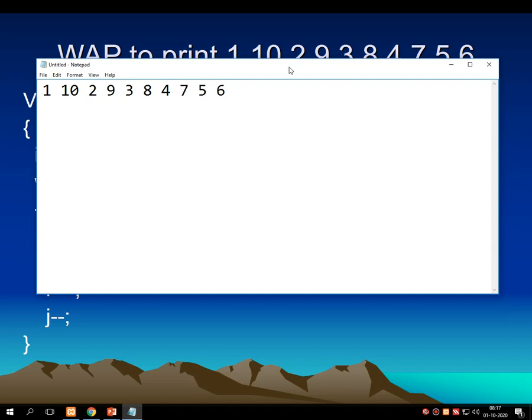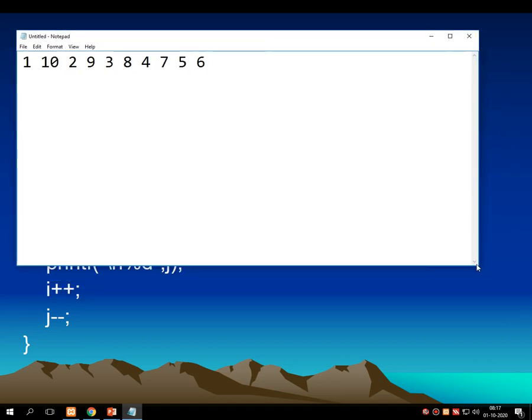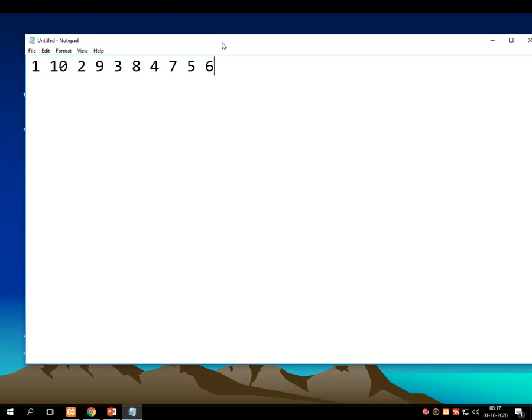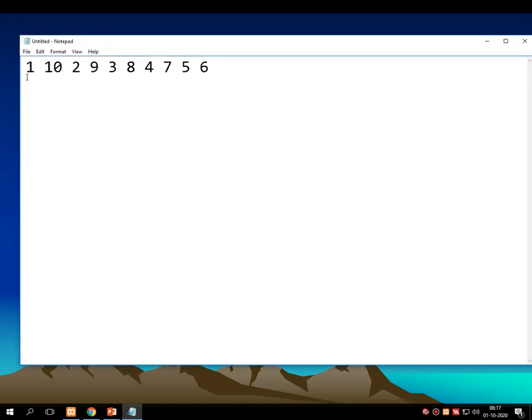Now, what's the logic behind this particular series? How can I print this particular series onto the screen? Just observe this series. It contains the lowest value, 1, and the highest value, 10. So the repetition that I am going to do is in between 1 to 10.